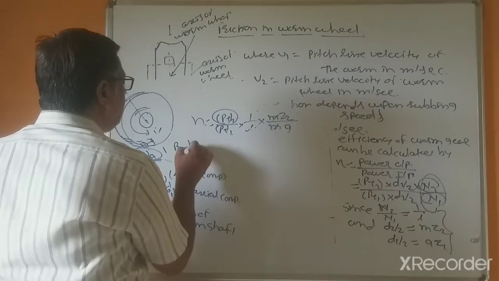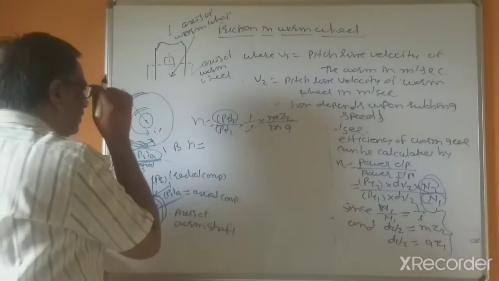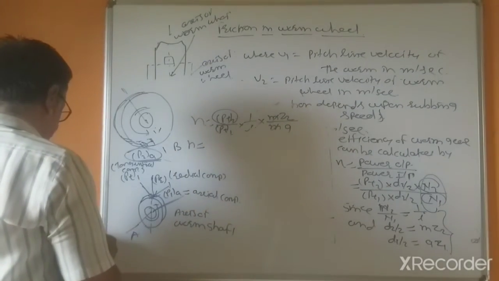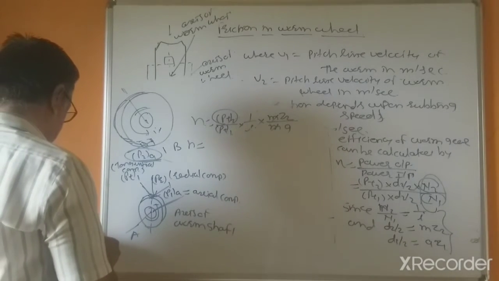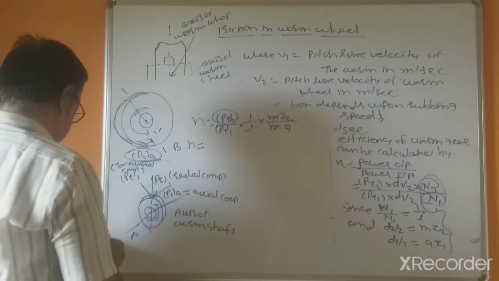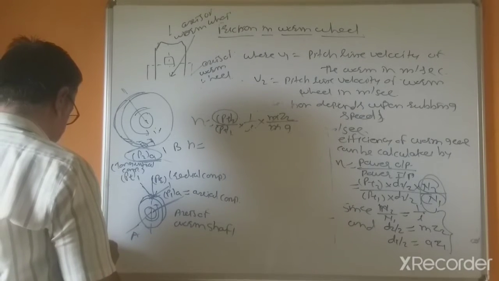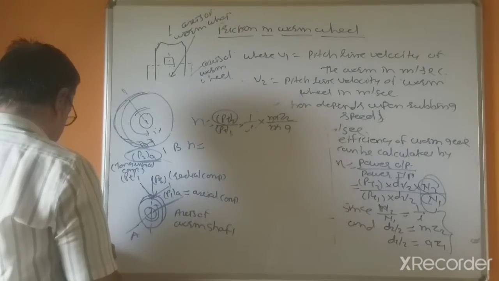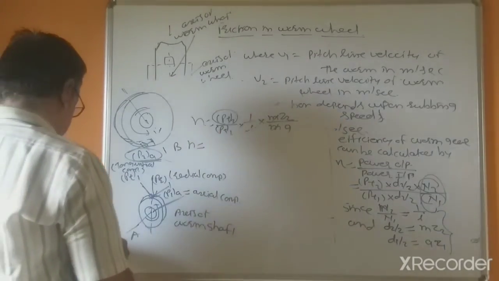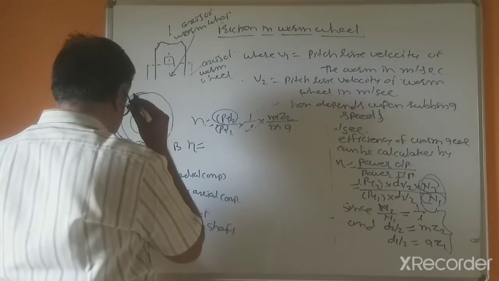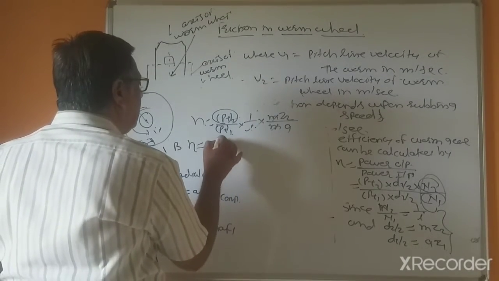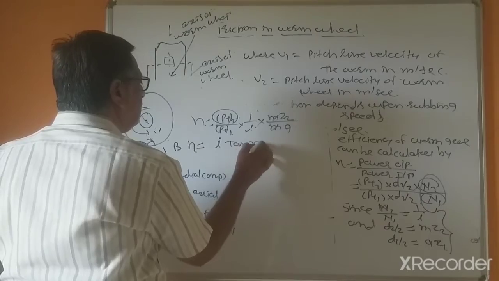Yes, we can write, instead of P2A, efficiency equal to I tan gamma.